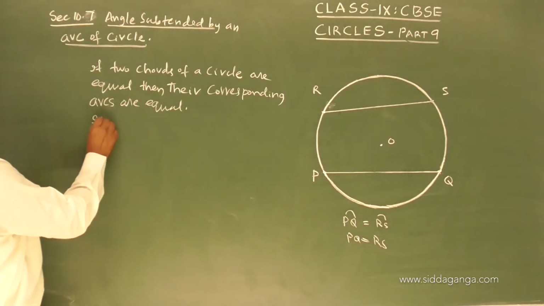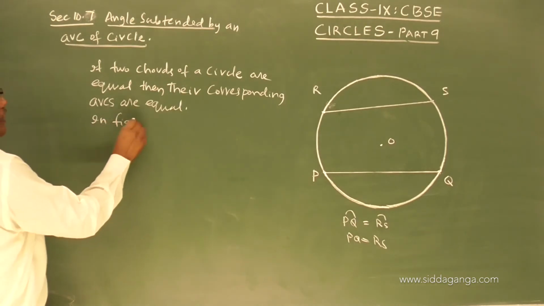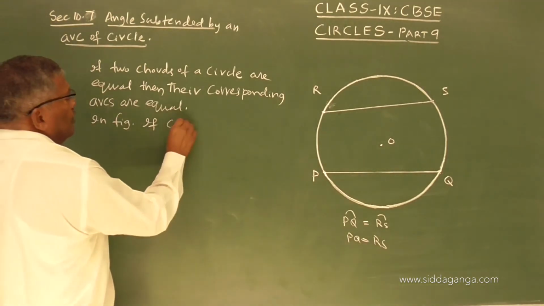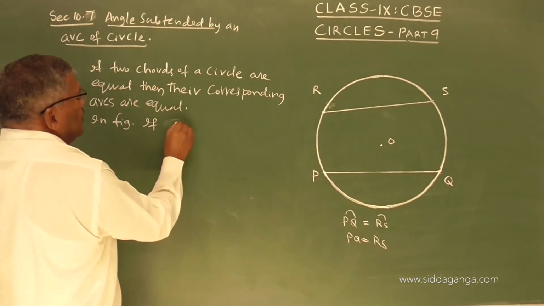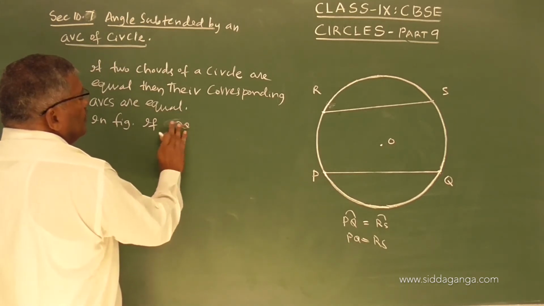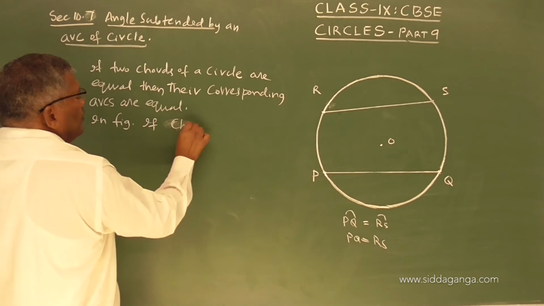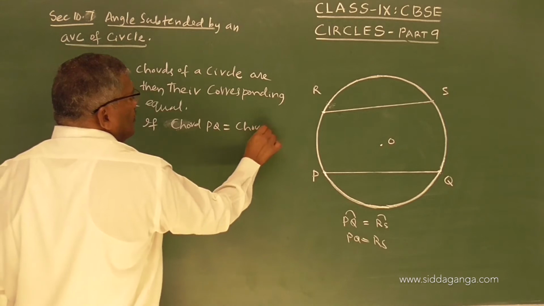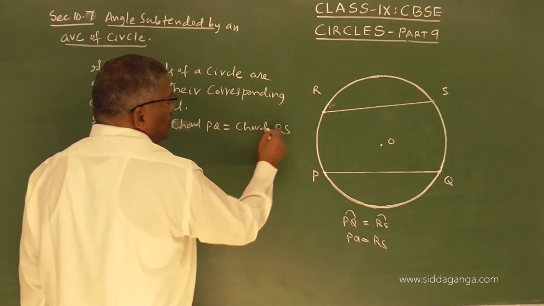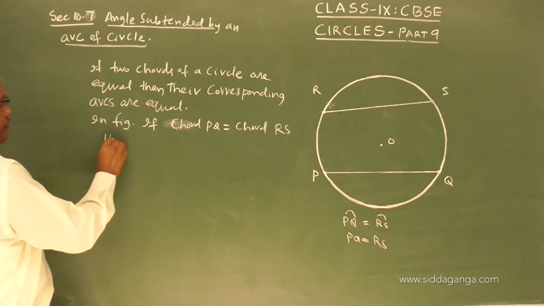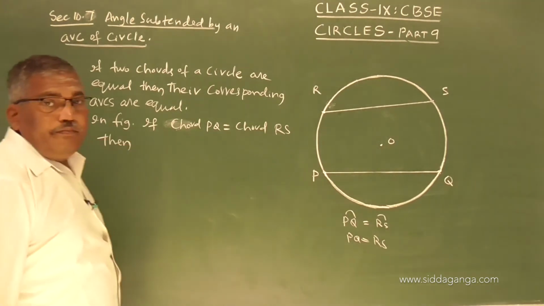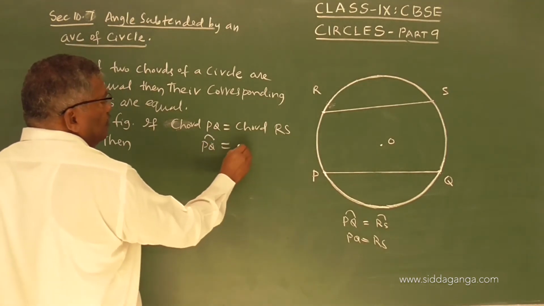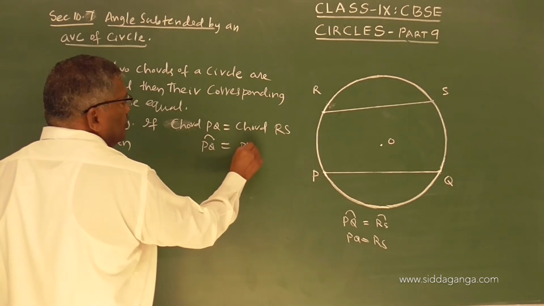So in the figure, if chord PQ is equal to chord RS, then arc PQ is equal to arc RS.